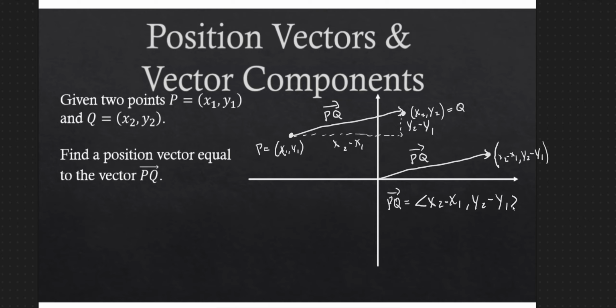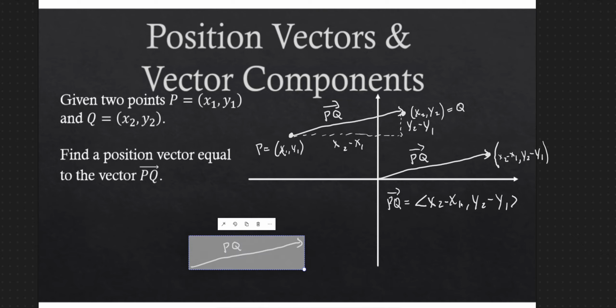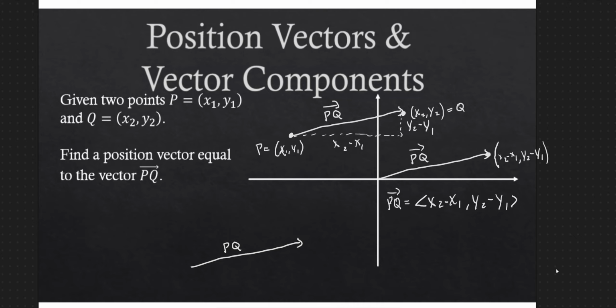This is going to be really handy. I can have a vector anywhere in the plane, and if I measure how much it goes over and how much it goes up, that tells me the position vector for it. It's a way to standardize vectors by putting the tail at the origin and head at some point, and now we have a way to represent it with numbers. All right, that's it for this video. I'll see you next time.